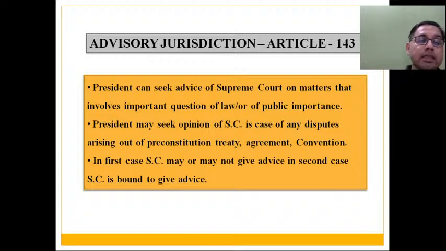इन फर्स्ट केस जहाँ पे मैंने आपको बोला कि प्रेसिडेंट सुप्रीम कोर्ट की एडवाइस ले रहे हैं ऑन एनी मैटर विच इन्वॉल्व इम्पॉर्टेंट इंटरप्रिटेशन ऑफ लॉ और एनी मैटर विच इज़ ऑफ पब्लिक इम्पोर्टेंस, वहाँ पे सुप्रीम कोर्ट एडवाइस दे भी सकते हैं और एडवाइस नहीं भी दे सकते हैं. It is not binding on the part of Supreme Court to give advice in first type of matter where it involves important question of law and it is of important public importance. But second case में where you are seeking advice on any pre-constitutional treaty, agreement, sanad or convention, here Supreme Court is bound to give advice.